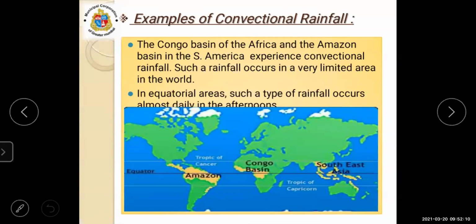Next, an example of convectional rainfall: where it occurs. The Congo basin of Africa and the Amazon basin in South America experience convectional rainfall. Such rainfall occurs in a very limited area in the world. In equatorial areas, such type of rainfall occurs almost daily in the afternoon.